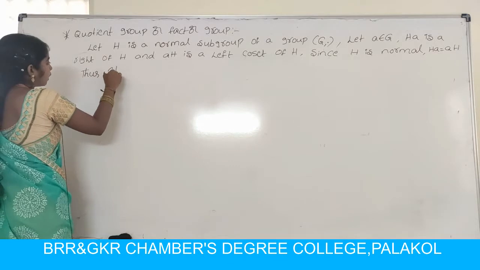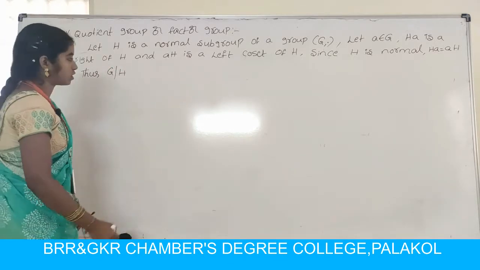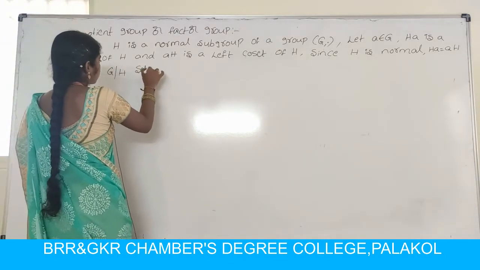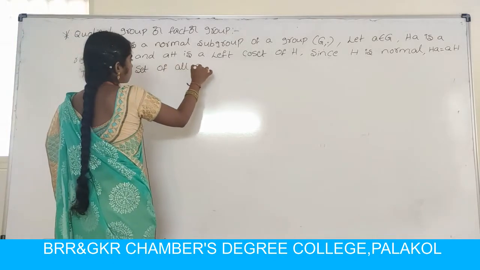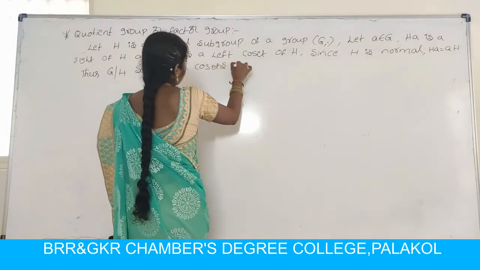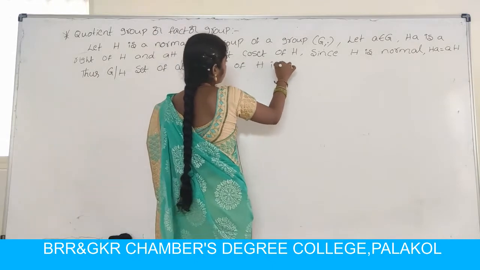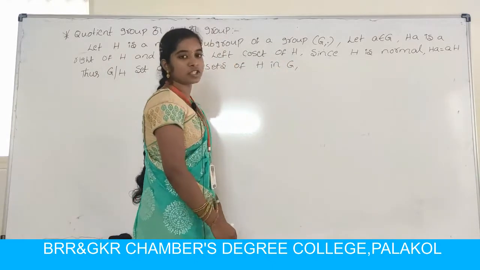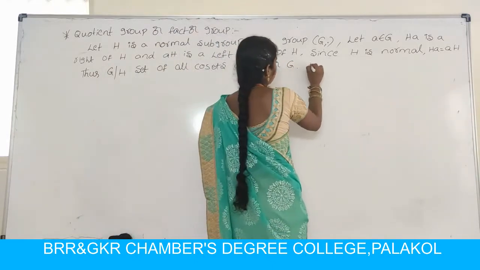Thus G by H is the set of all cosets of H in G.